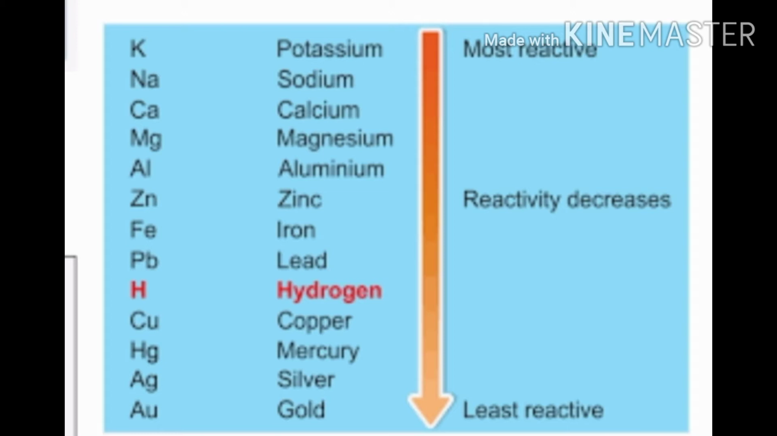If we see the next metal, iron, it does not burn on heating, but iron filings, that is, pieces of iron, burn vigorously when sprinkled in the flame of the burner. Copper does not burn, but the hot metal is coated with a black colored layer of copper oxide. Silver and gold do not react with oxygen even at high temperature.